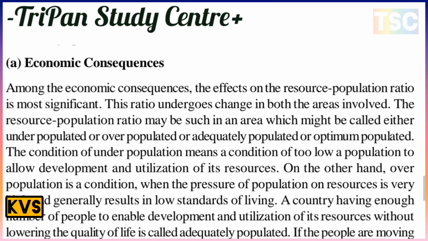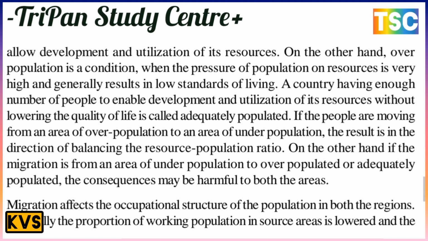If people move from an area of overpopulation to an area of underpopulation, the result is in the direction of balancing the resource population ratio. On the other hand, if migration is from an area of underpopulation to an overpopulated or adequately populated area, the consequence may be harmful to both areas.